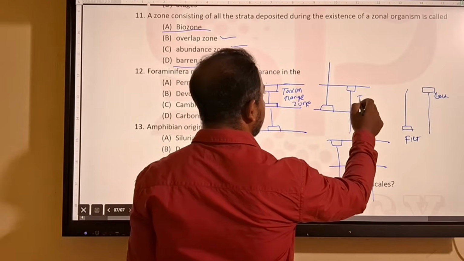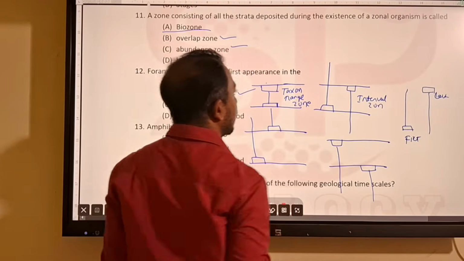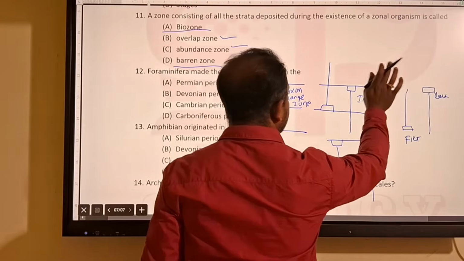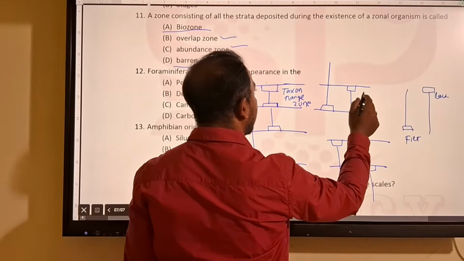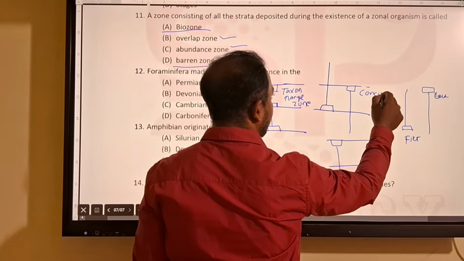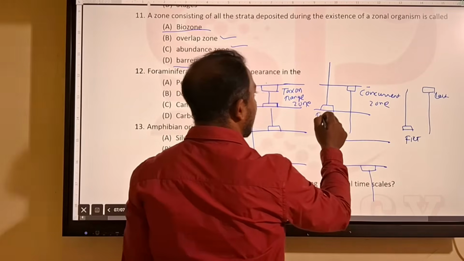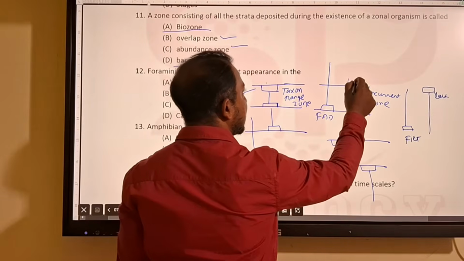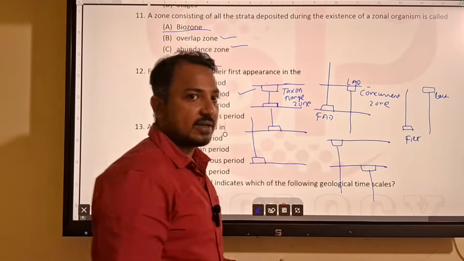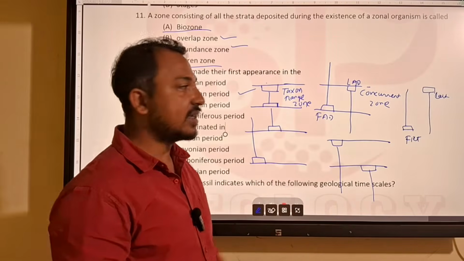Then we have, sorry, this is not interval zone, this is the overlap zone, or concurrent zone. You take the first appearance of one taxon and the last appearance of another taxon.